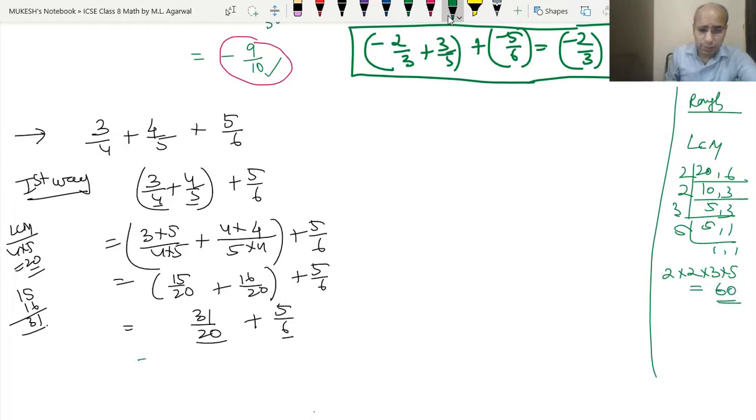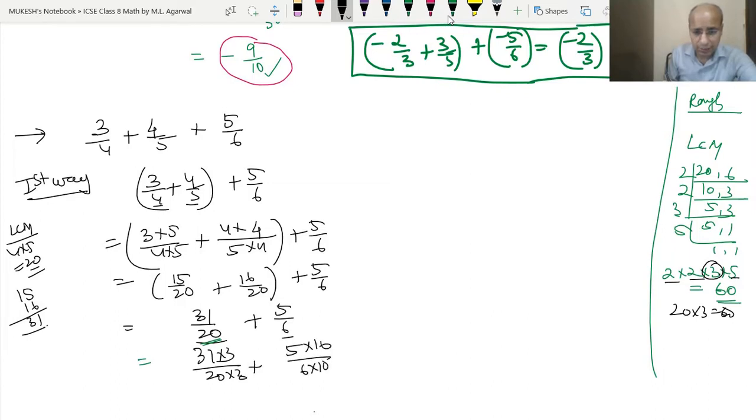Now, how to multiply it with 20 to get 60? We have to multiply 20 by 3. 20 into 3 is 60. 2 fours are 20 and 3 is left. So that means 31 into 3 upon 20 into 3. Similarly, we know that 6 tens are 60, so that means 5 into 10 upon 6 into 10.